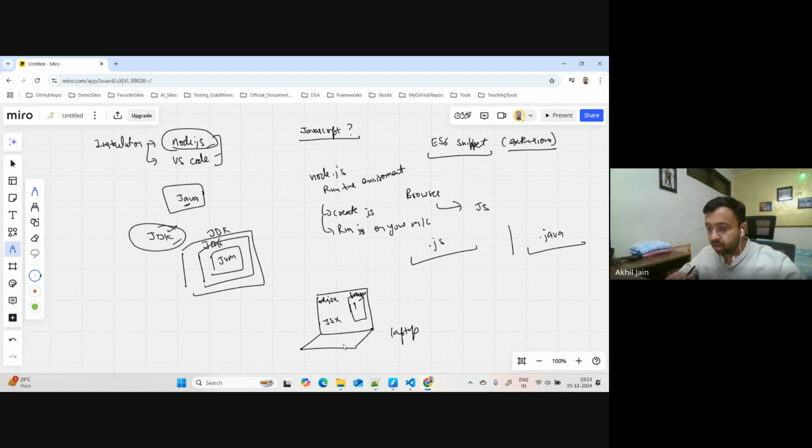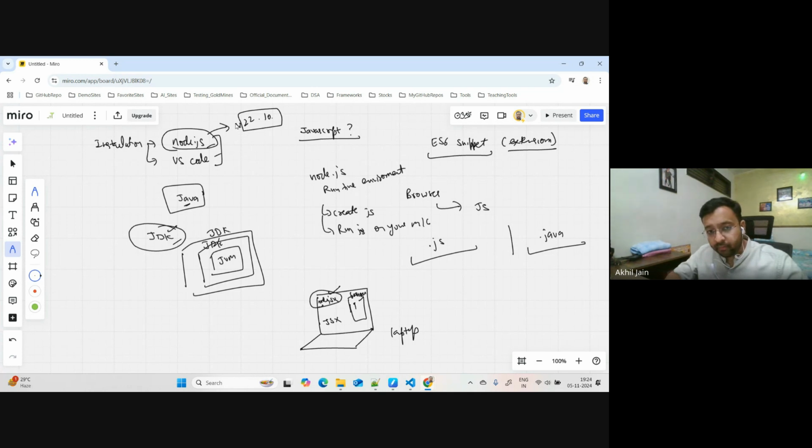And that is why we require Node.js to be installed on our machine, which we already did yesterday. Now, why I'm repeating this again and again is just to make sure that when you install Node.js, we got a version of Node.js. What was the version? Version was 22, 22.10 dot something. I don't remember the exact part, but this was the version which we got.